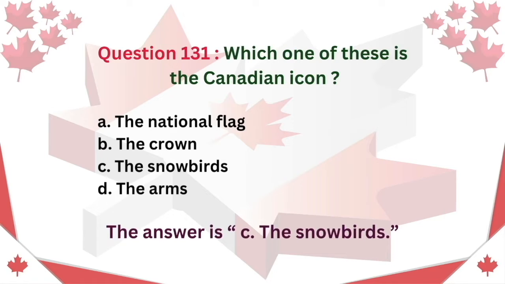Question 131. Which one of these is the Canadian icon? A. The national flag. B. The crown. C. The snowbirds. D. The arms. The answer is C. The snowbirds.